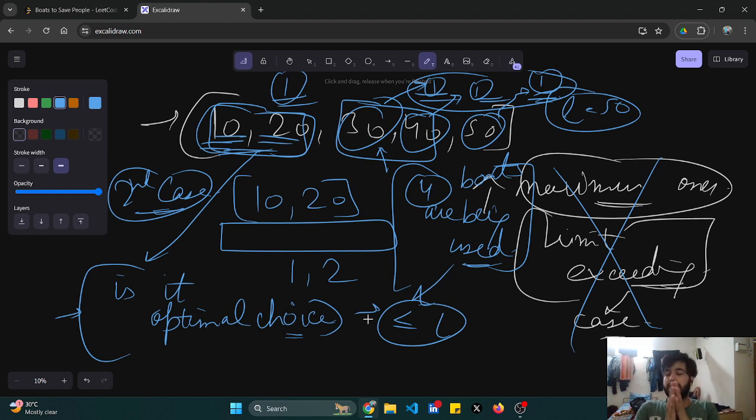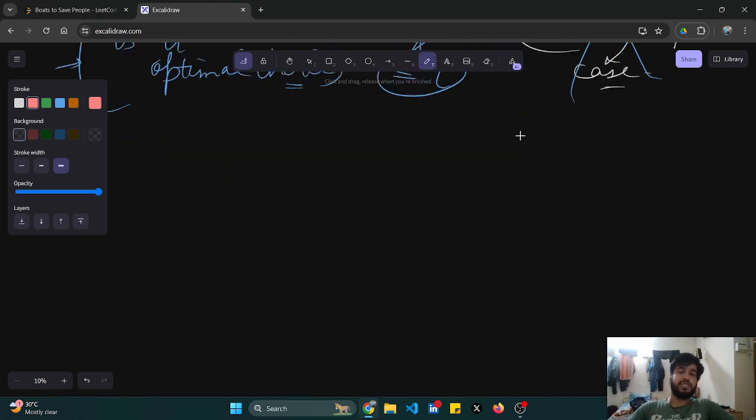Think carefully. No. Because after this, if you observe, I have to use one boat for each, and this is not something I want. I want to reduce the number of boats. So for this, I have to select the people such that the boats are minimized.